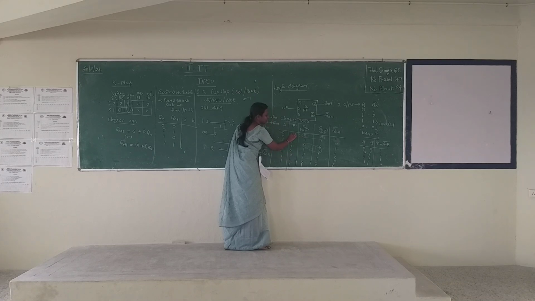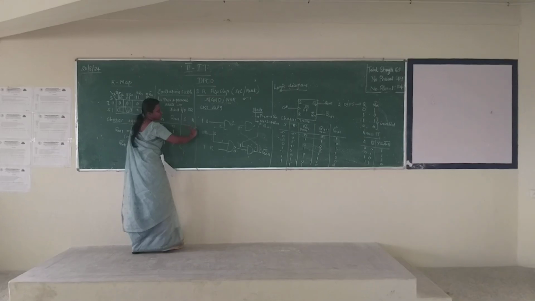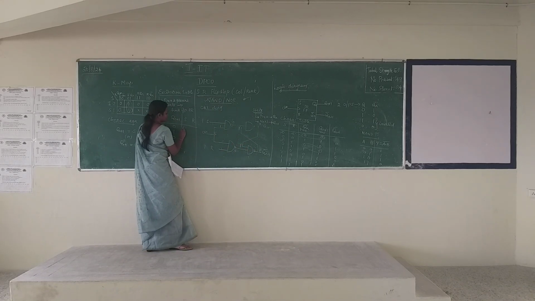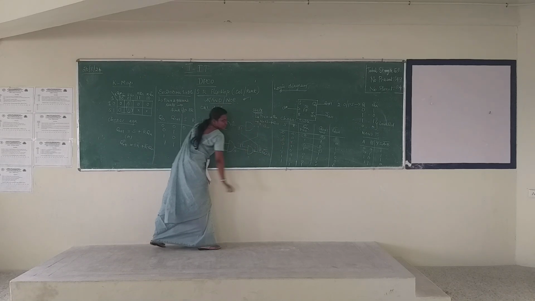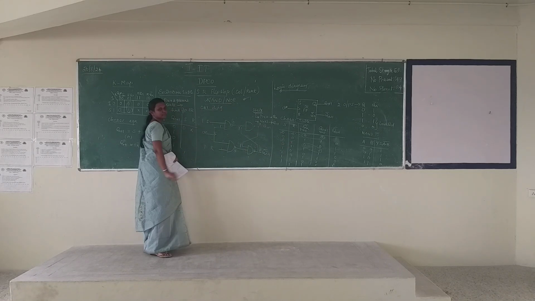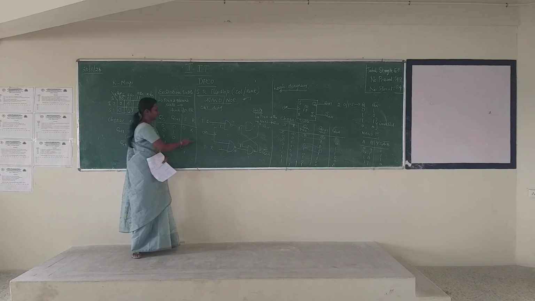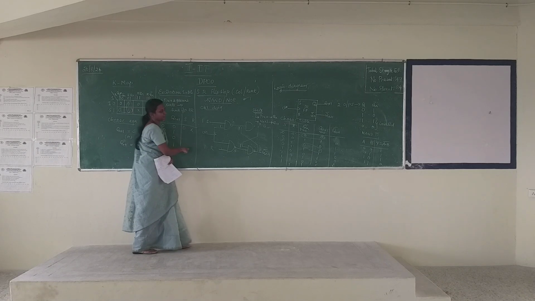So either it is 0 or 1. So we have to mention S for this combination is 0, whereas R is either 0 or 1, so don't care.